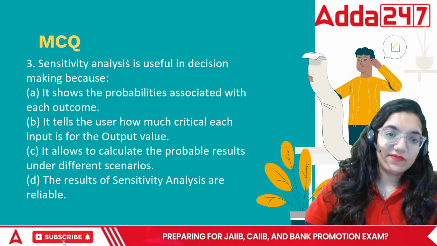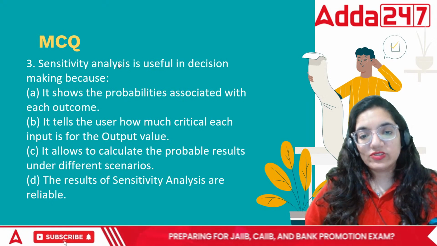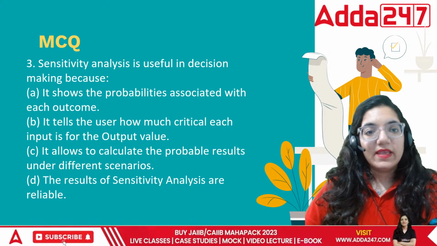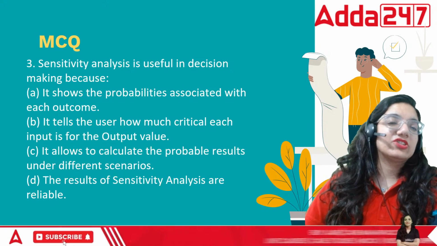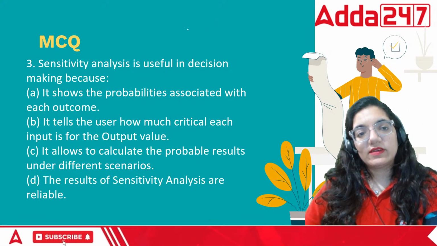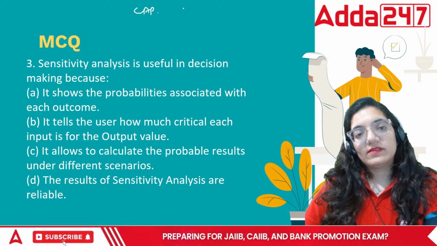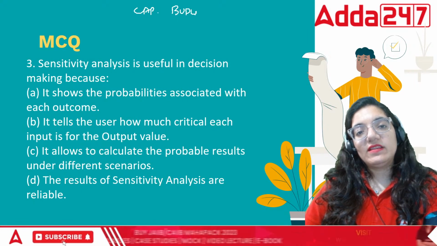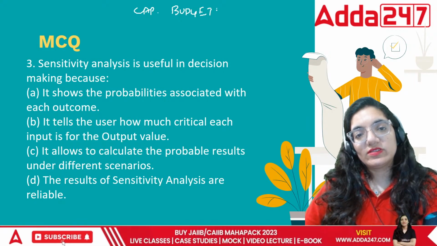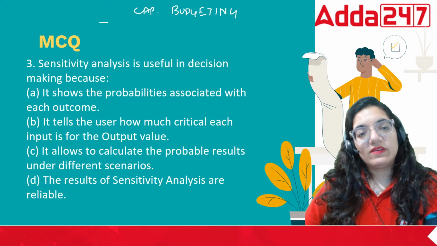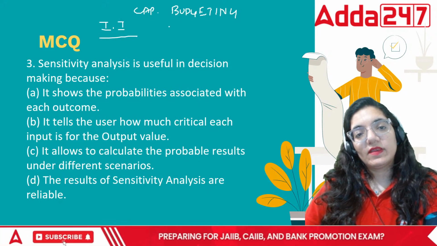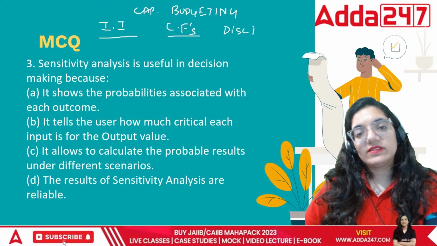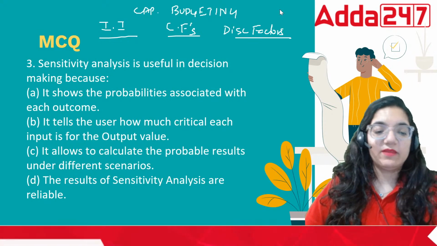Next question. It says sensitivity analysis. Acha, when we talk about capital budgeting, we have many things that can be changed: initial investment, cash flows, discounting factors. At least these three variables can be changed by anybody at any point of time.